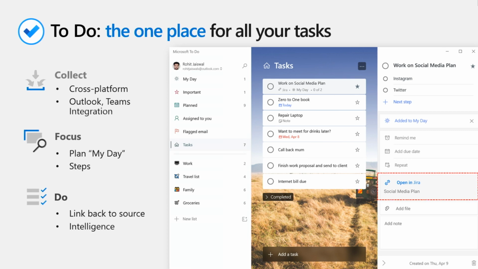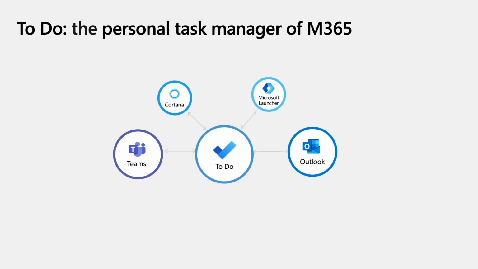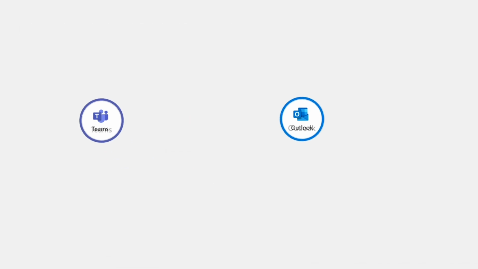Let's take a higher level view. To Do is ideal for personal tasks from work and life, whereas Planner is ideal for team tasks. These two services form the backbone of tasks in M365. To Do is deeply integrated in M365 services, especially in hubs like Outlook and Teams.